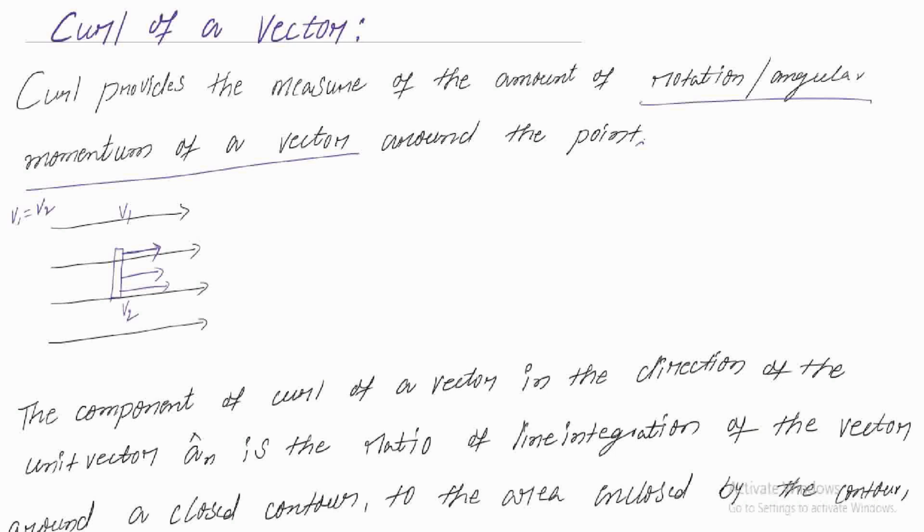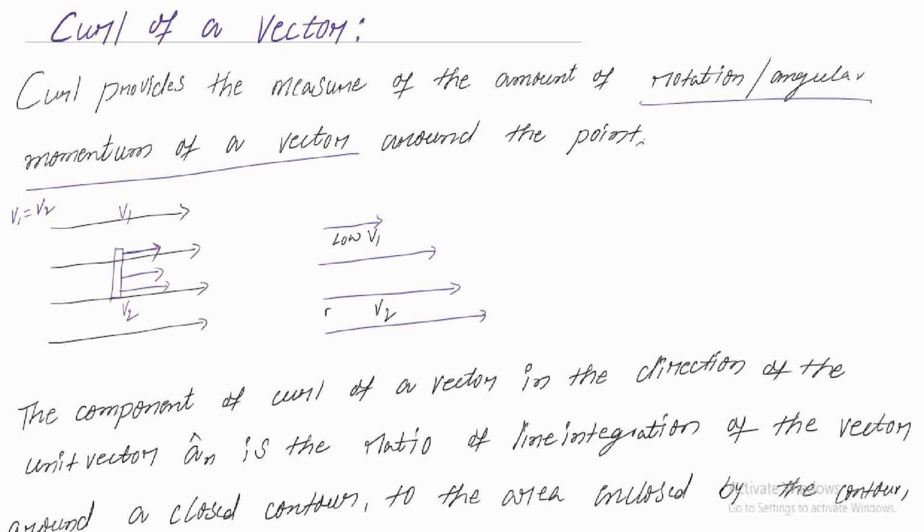Let us consider the second situation. In the flow of water, there is a turn. If there is a turn to the water, then what happens? At the turn, you are going to have different velocities. Here you may have a v1 velocity, here you may have a v2 velocity. Here the velocity is low, and here it is some more velocity. At this point, more velocity.